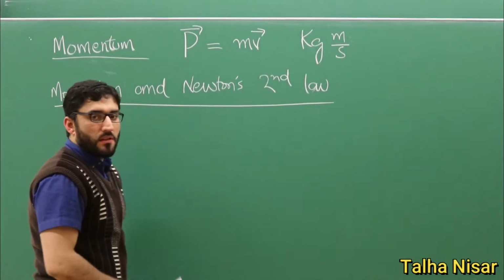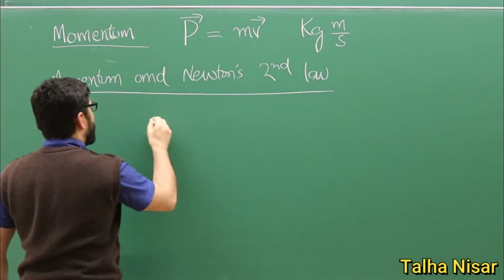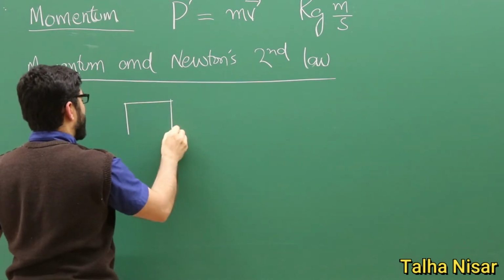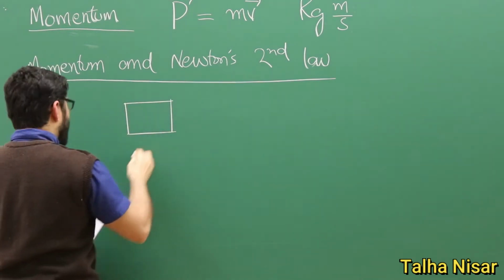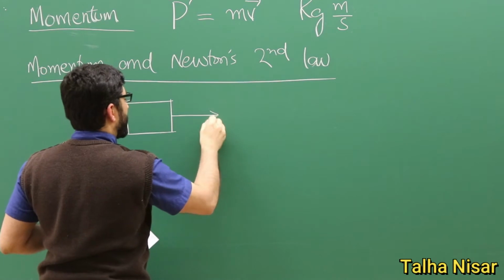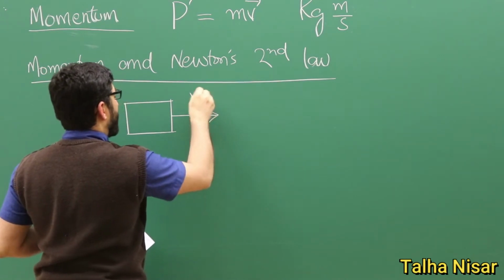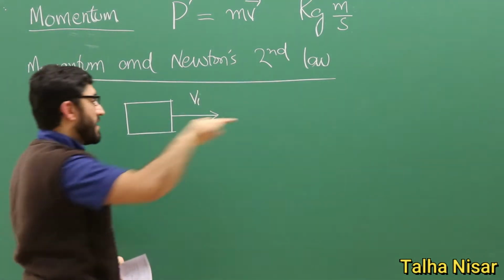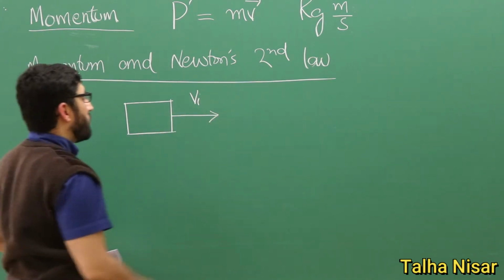For example, we have a body, an object which is moving in this direction with an initial velocity Vi.